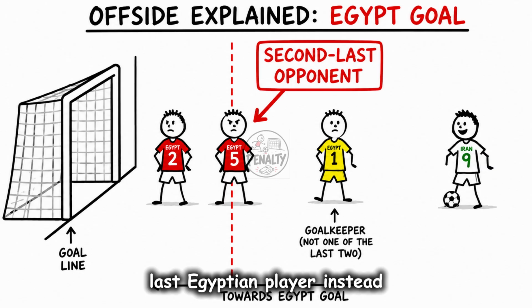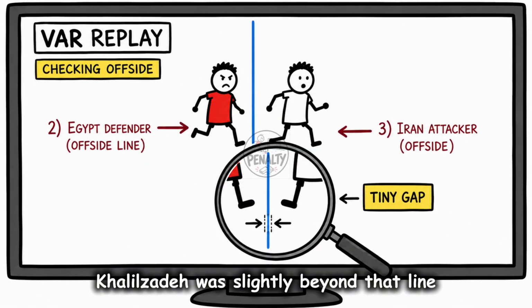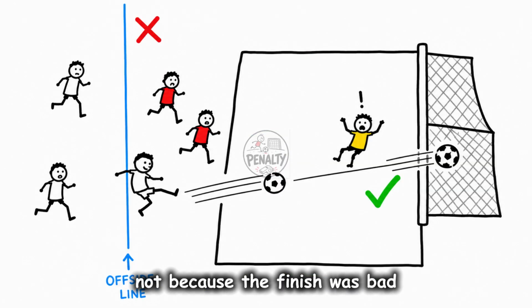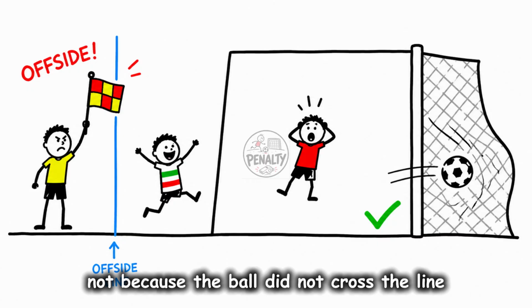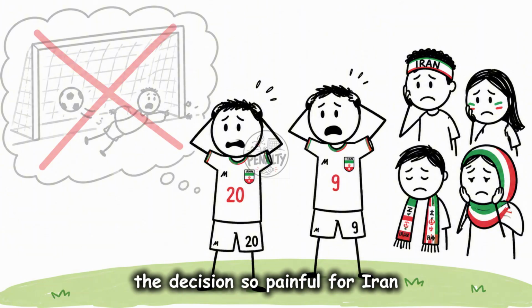the second last Egyptian player instead, and according to the VAR review, Khalilzadeh was slightly beyond that line when the ball was played. That is why the goal did not count, not because the finish was bad, not because the ball did not cross the line, but because the attacker was judged to be ahead of the second last opponent, and that is what made the decision so painful for Iran.